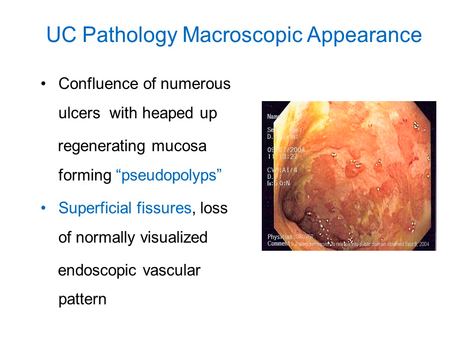As we discussed, the ulcers are superficial. You can even see superficial fissures, and there is loss of the normally visualized endoscopic vascular pattern, which is very peculiar with IBD. And this is how the gastroenterologist identifies that it is inflammatory bowel disease, because there is a loss of the normal endoscopic vascular pattern.